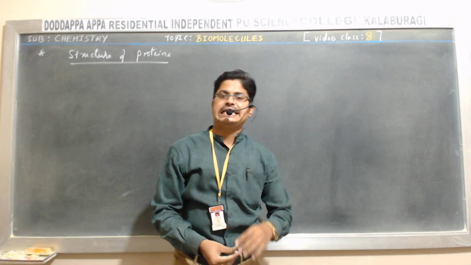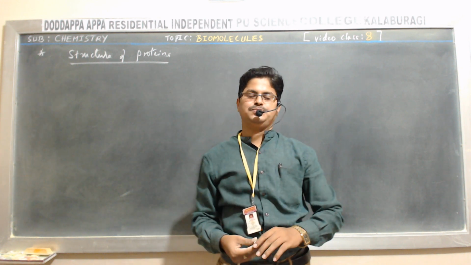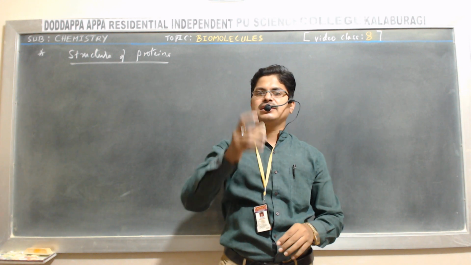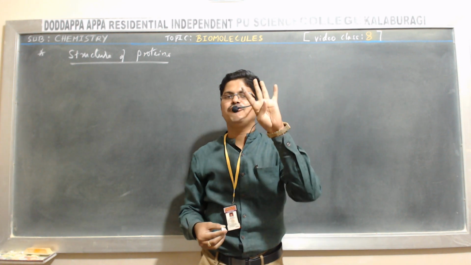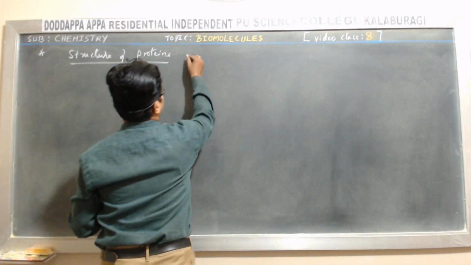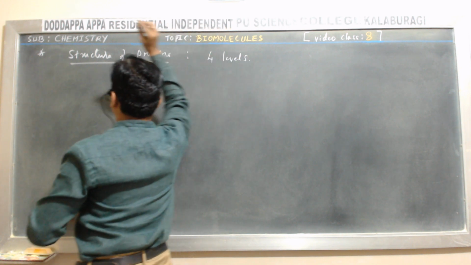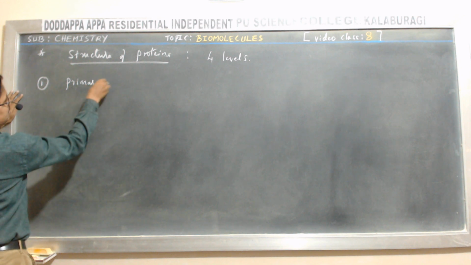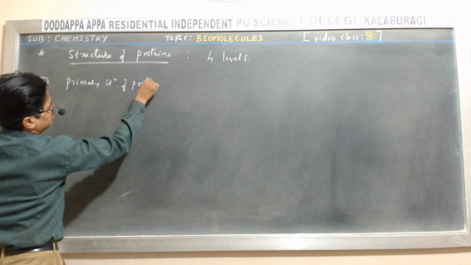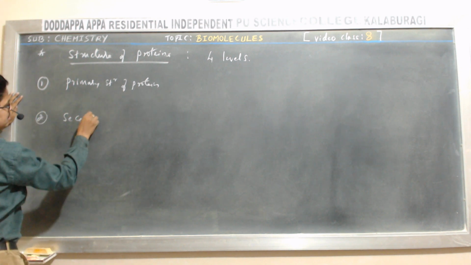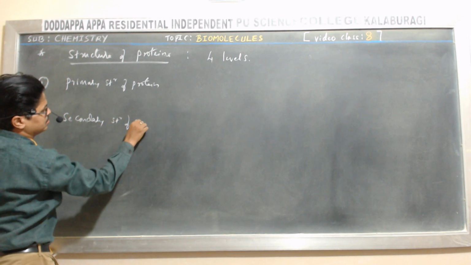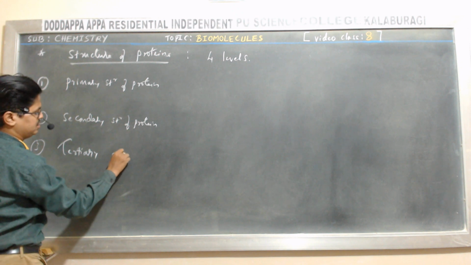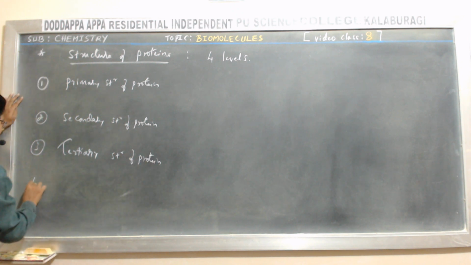As we know, proteins exhibit a three-dimensional complex structure, hence it is not easy to study the structure of proteins. Hence the structure of protein is studied in four levels: the primary structure, secondary structure, tertiary structure, and quaternary structure of protein.